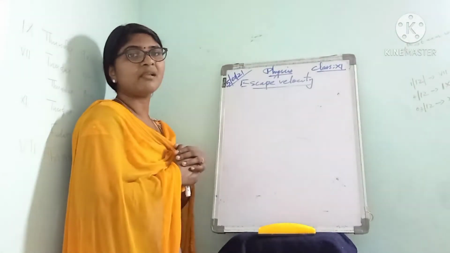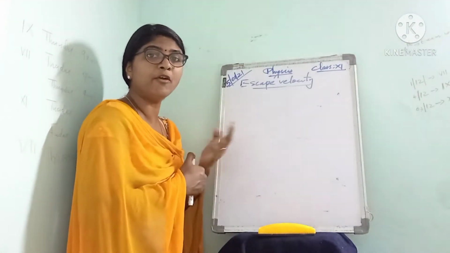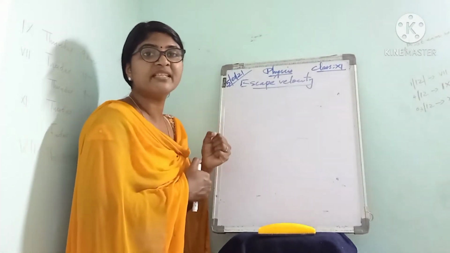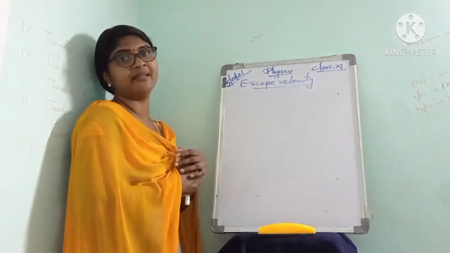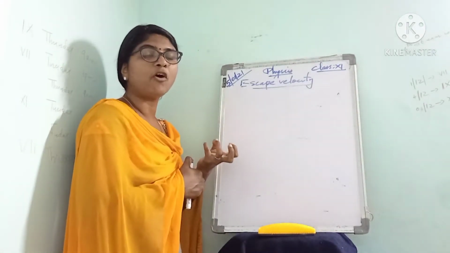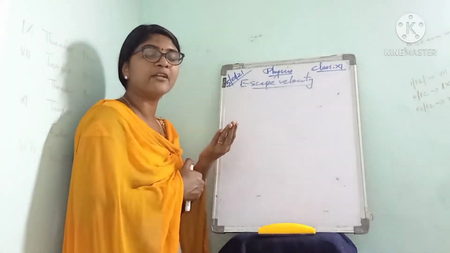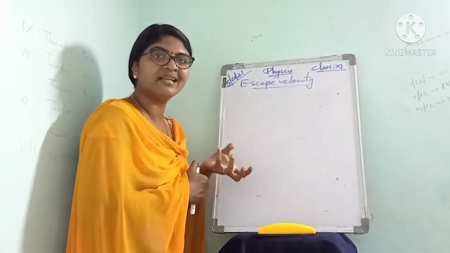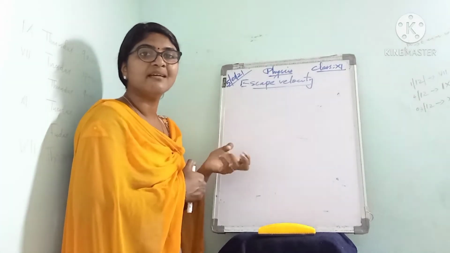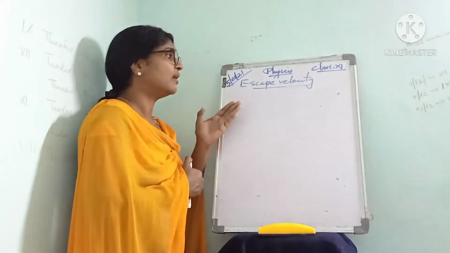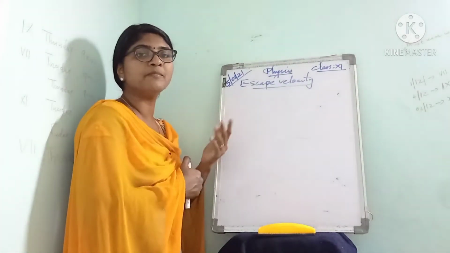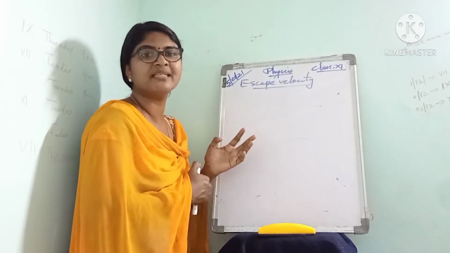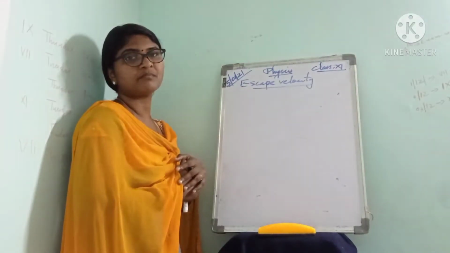If you project the object with a greater velocity, that object attains more height. If it is projected with less velocity, it attains less height. So the height attained by any object depends upon the velocity with which the object is projected.